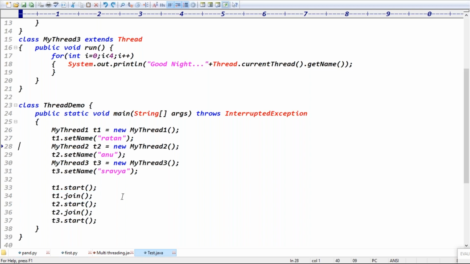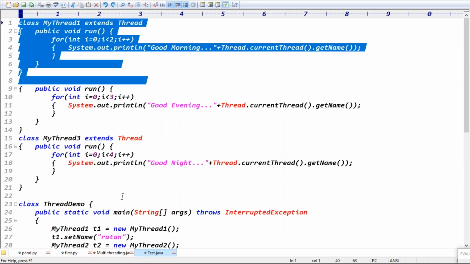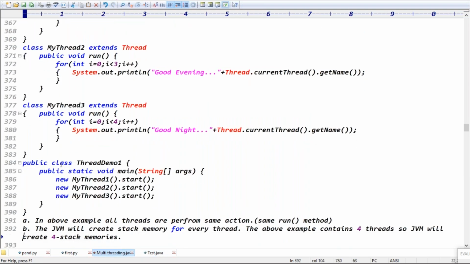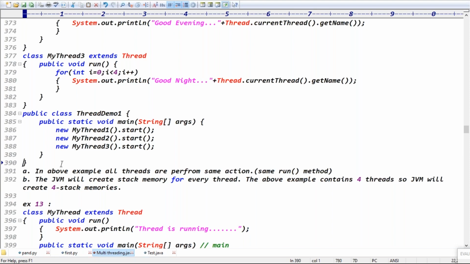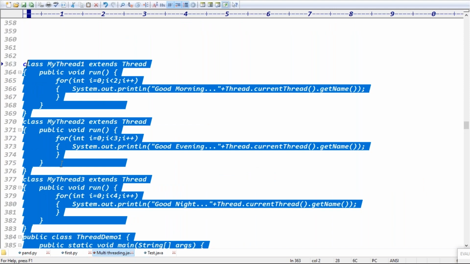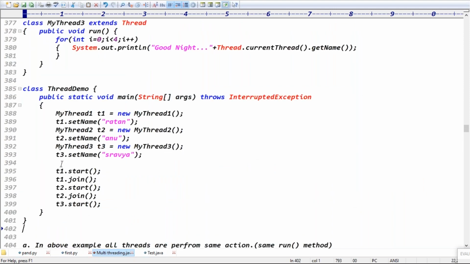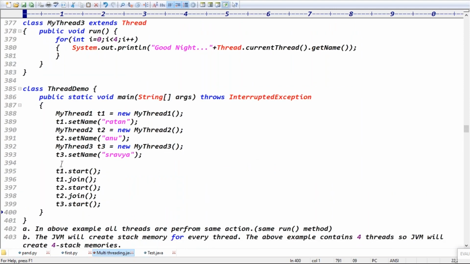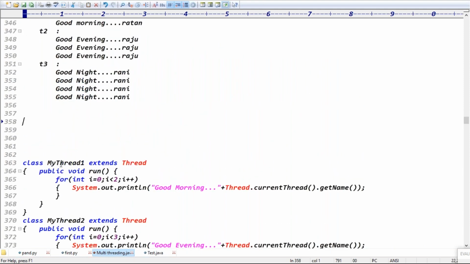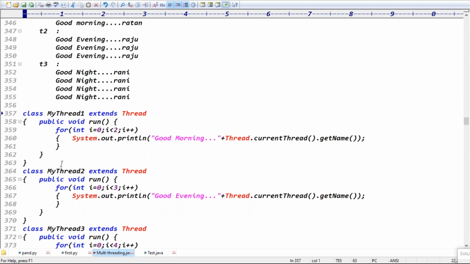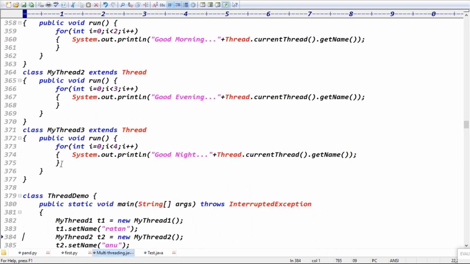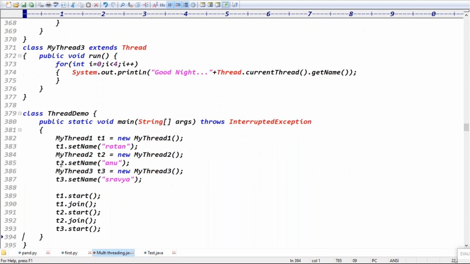Guys, do you want me to write sleep in every thread, or is it fine? It's fine, sir. Writing the sleep method every time is not good for programming, but to see the clear output, sleep is definitely required, and you already wrote it in the previous example. If multiple threads are doing different activities, we definitely have to take different classes.